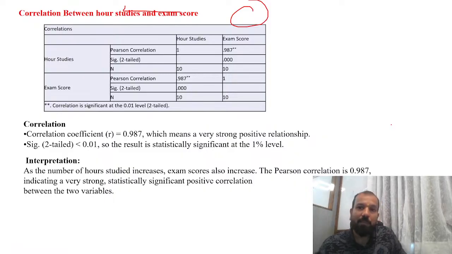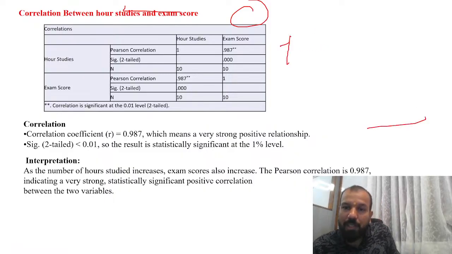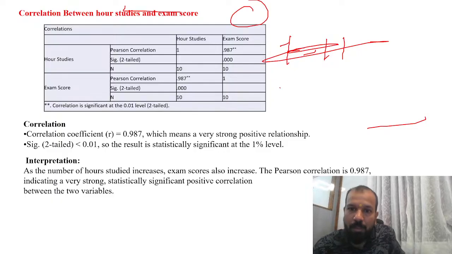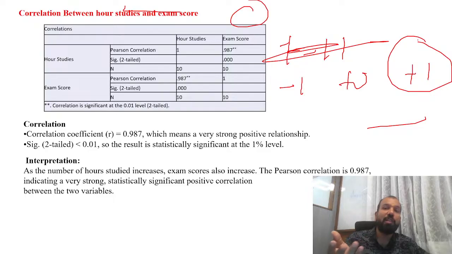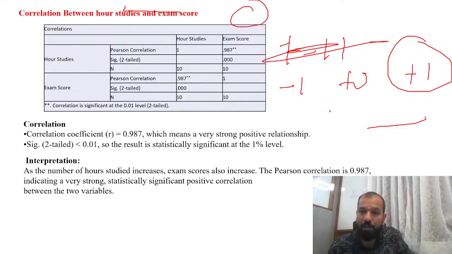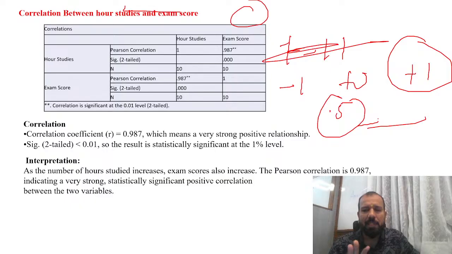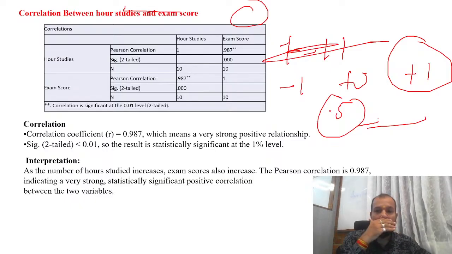Here I've already explained, your correlation scores always come between minus 1 to +1. If it's coming +1, that is called strongly correlated. If it's coming -1, strongly no correlation. Anything coming more than 0.5 means it is a strong correlation. Clear? If it's 0.4, 0.2, less than 0.25, that means it's a weak correlation. But there is a correlation, but a weak one. If it's coming 0.8, 0.9, 0.98, there is a strong correlation.